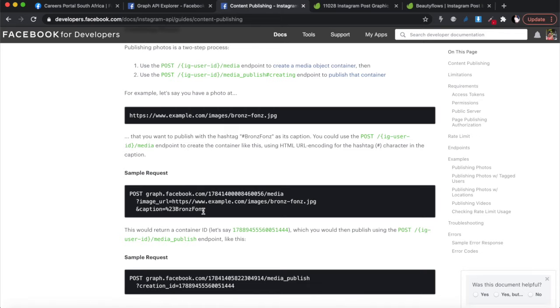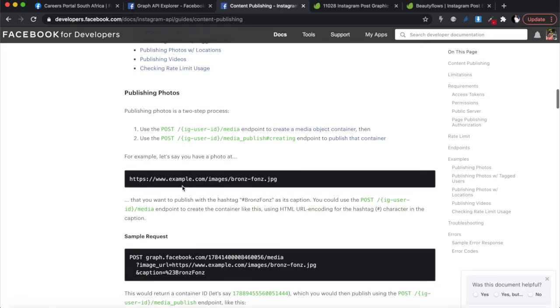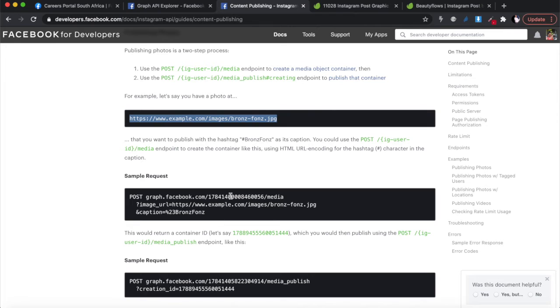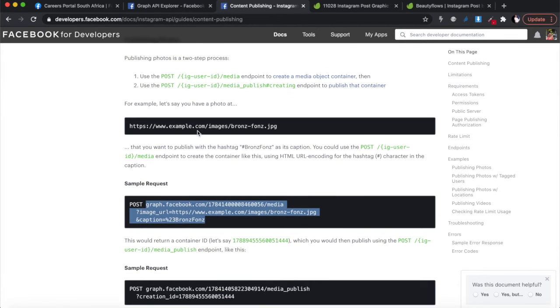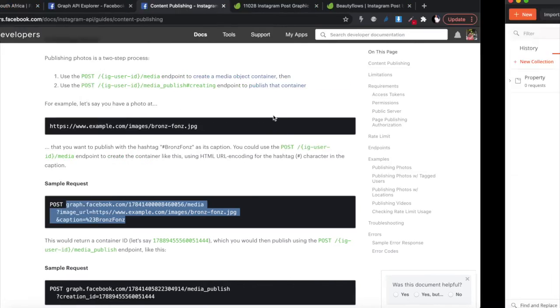So as usual, what you need is a URL where your photo is located, okay? And then we're going to do this sample request. So I'm just going to copy this as it is. This is the sample request for initially sending. Remember I told you there are 2 steps. The first one is to send it to the media endpoint, and then you'll get returned an object container ID number, and then you're going to use that on the second request, okay? So let's start with the first one.